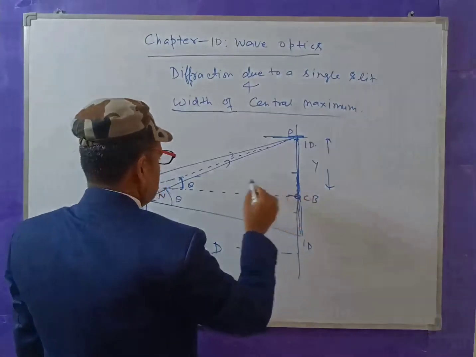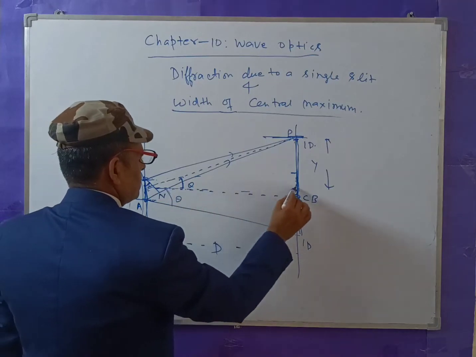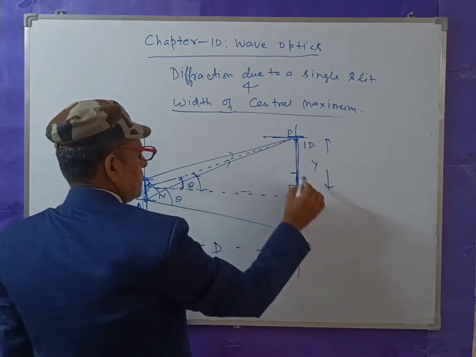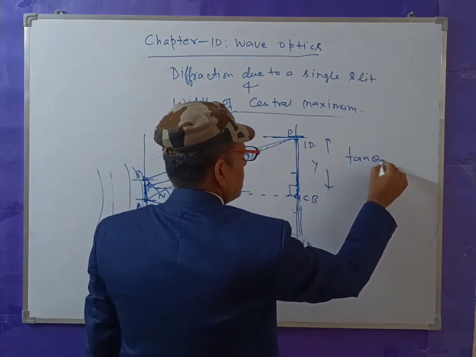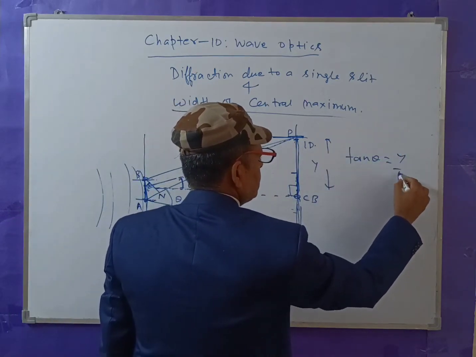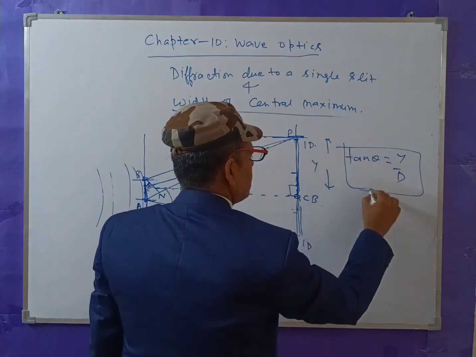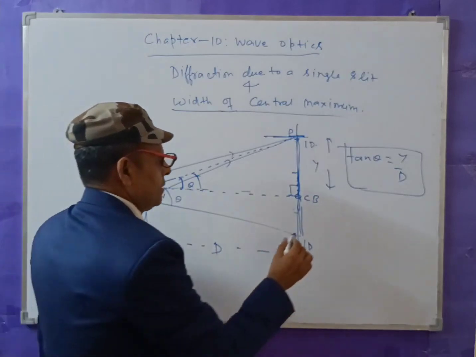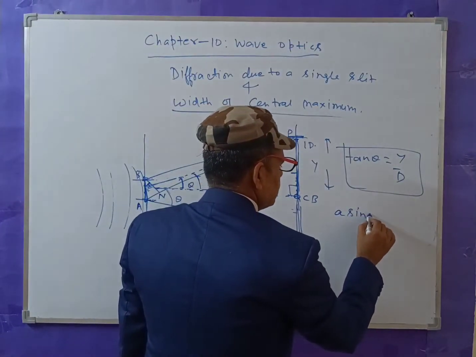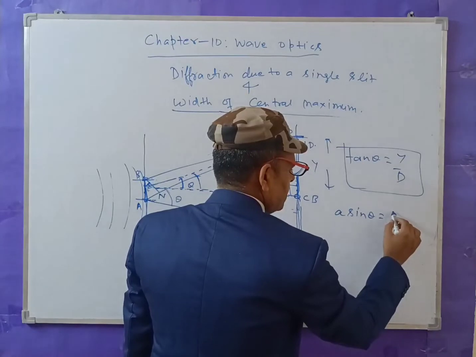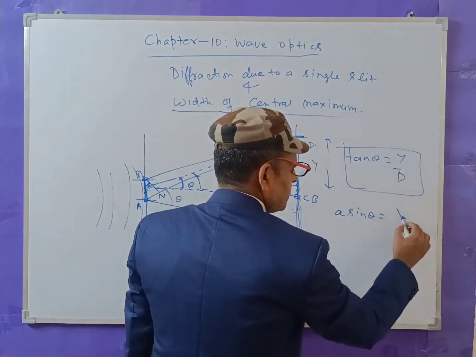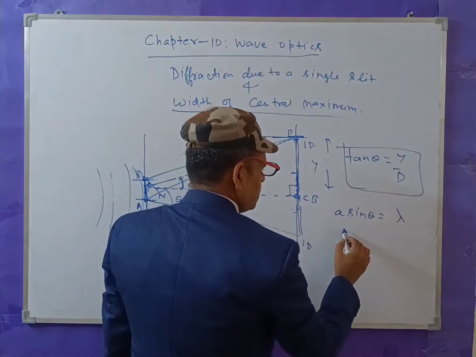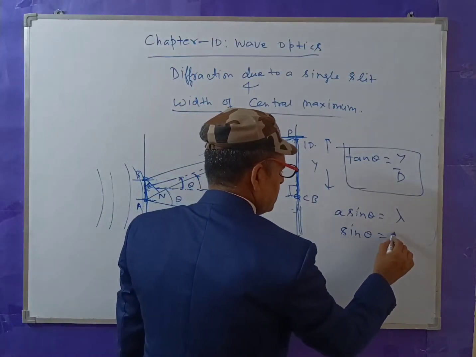Here y can be calculated from this triangle: tan theta is equal to y by D. And also a sin theta is equal to, if n is equal to 1, then 1 into lambda, that is lambda. This is for the first dark from here to here. Therefore, sin theta will be equal to lambda by a.